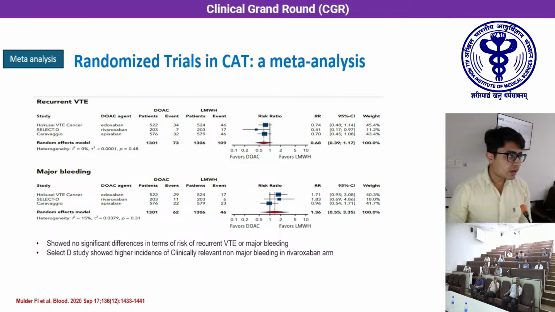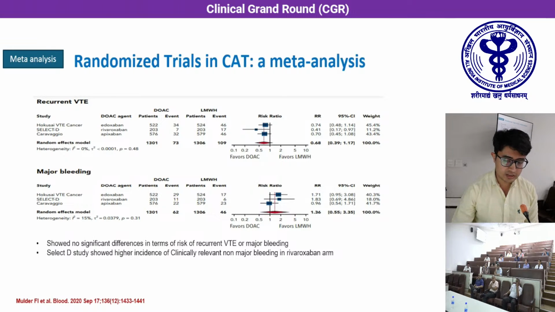Conventionally, for the management of cancer-associated thrombosis, LMWH or low molecular weight heparins have been considered the standard of care. However, multiple randomized control trials have been done, and they shatter our old belief that DOACs are not a good agent for this subset of patients. The three RCTs are the Hokusai VTE Cancer study, SELECT-D study, and Caravaggio study.